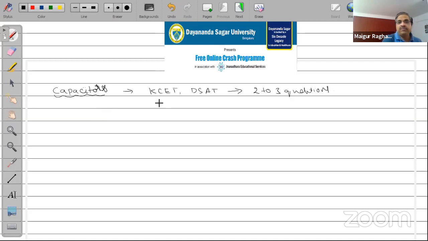In the case of mains and NEET, you will find that important types of questions come from this idea, especially the dielectric medium and energy stored in the capacitor. All that will be very important for your mains and the NEET examination. So as usual, what we'll do first is look at the important ideas and concepts, and then start solving problems.